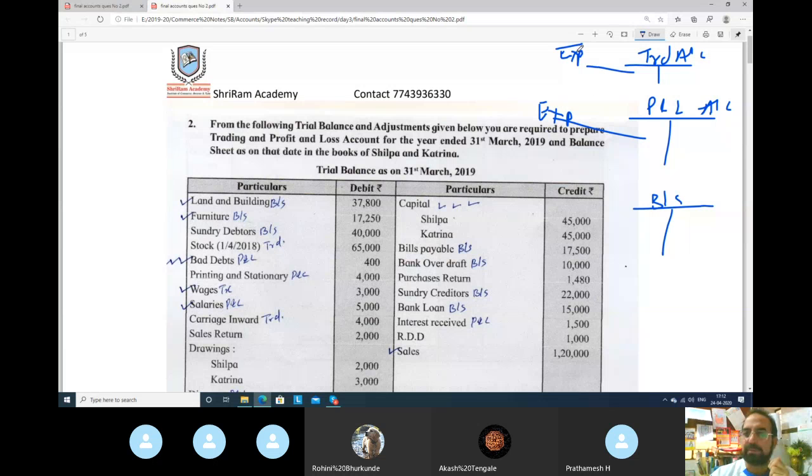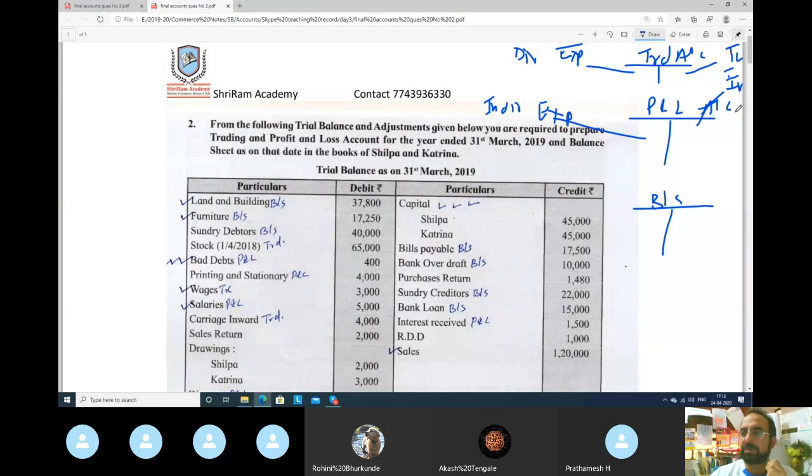But trading account debit side expenses are direct expenses, and profit and loss debit side is indirect expenses. Like that, trading account credit side are incomes, and profit and loss credit side is also incomes.